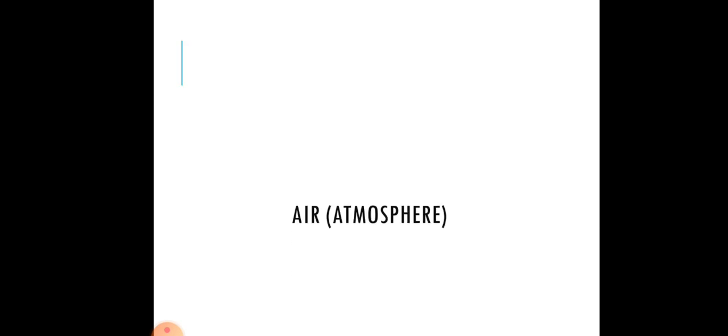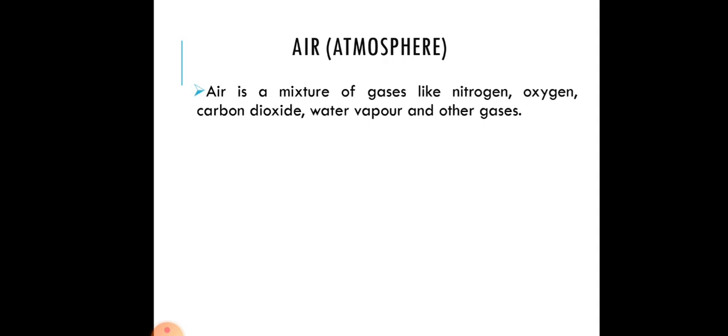Coming to air, the first region, that is the atmosphere. Air is a mixture of gases like nitrogen, oxygen, carbon dioxide, water vapor and other gases. In earlier classes, we learned that air consists of around 78% nitrogen, 21% oxygen and 1% other gases. It is a well known fact.